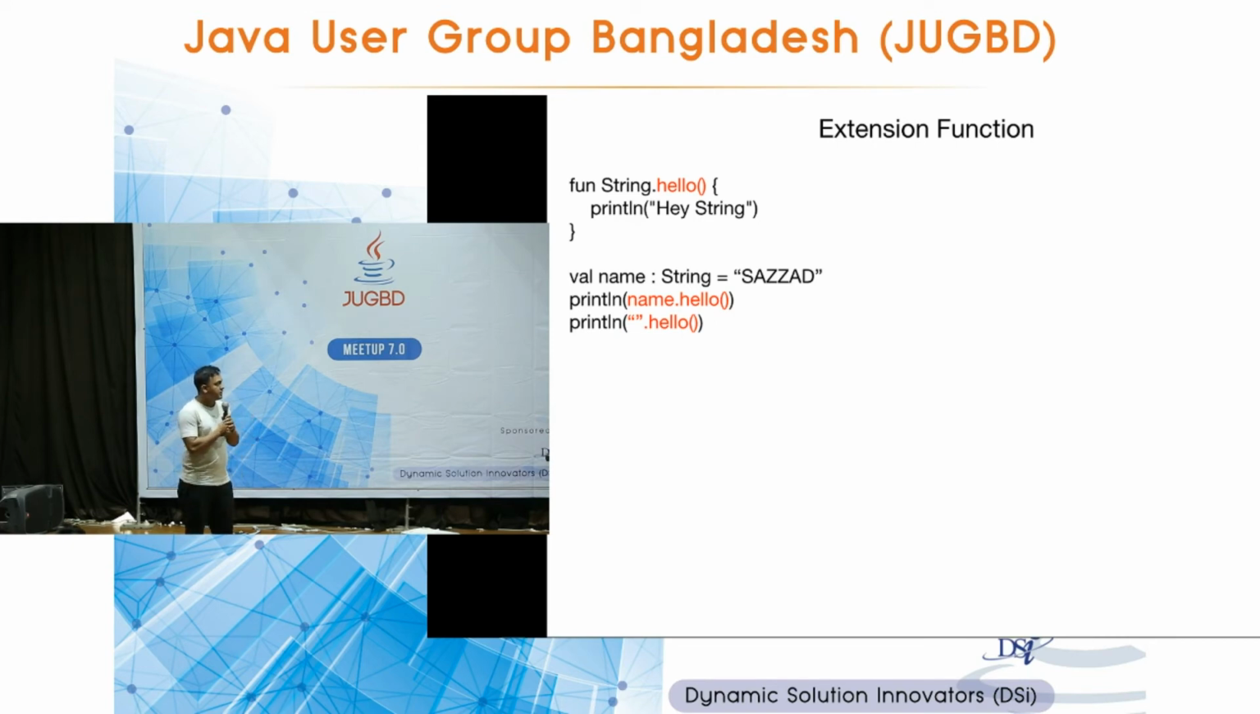Extension function, another great feature of Kotlin. So you can extend any public class in Kotlin. In this case, I'm extending the String class and adding a method hello. For extending, you just put the class name, dot, your method name, and then inside that whatever you want, and then you can use it. So I'm using it like this: val name, and then I'm calling this extension function, name.hello. You can use it directly with a string in quotation marks, dot hello.